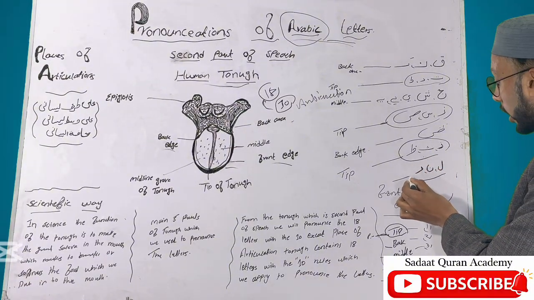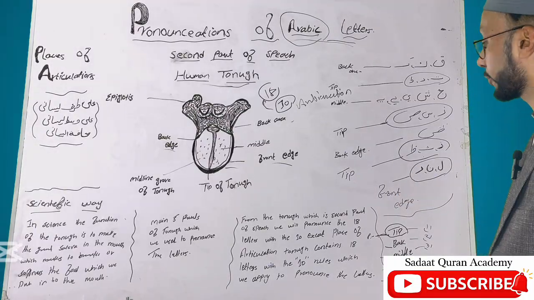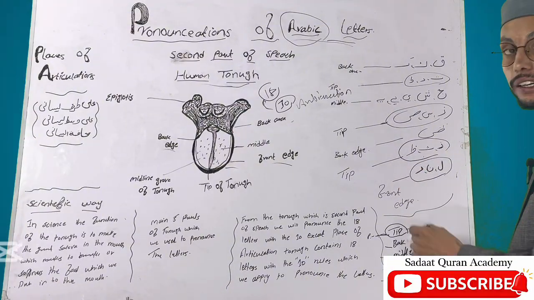Another one is lam, noon, and ra. Okay, these nine letters will be pronounced from the tip of the tongue, but viewers, keep in your mind that the positions of these letters are changed.